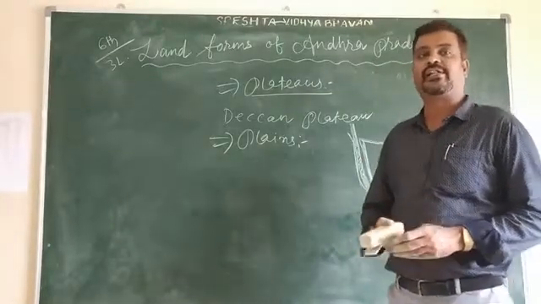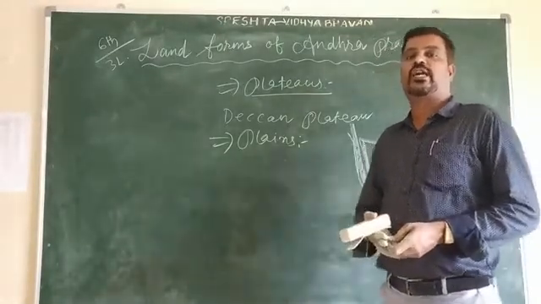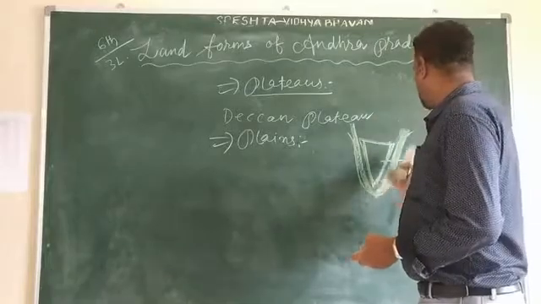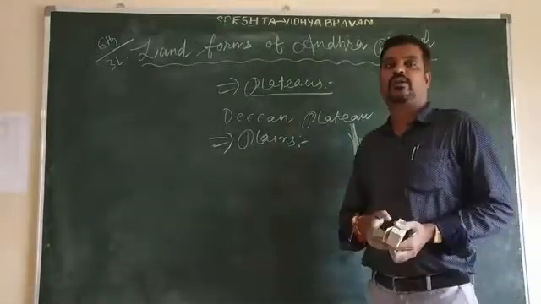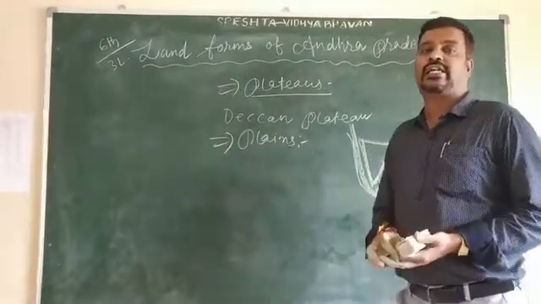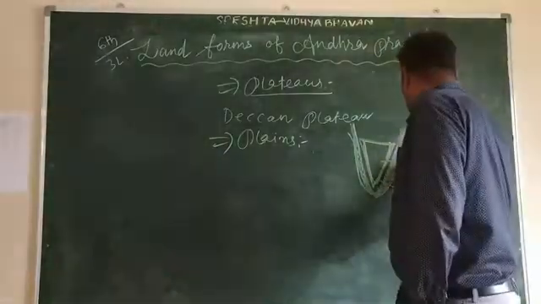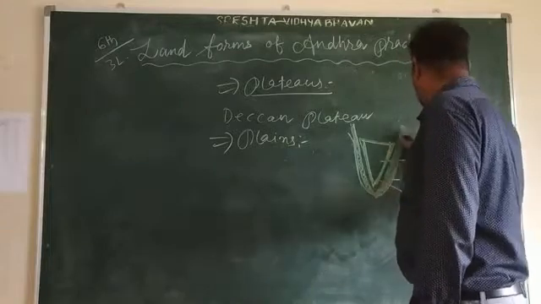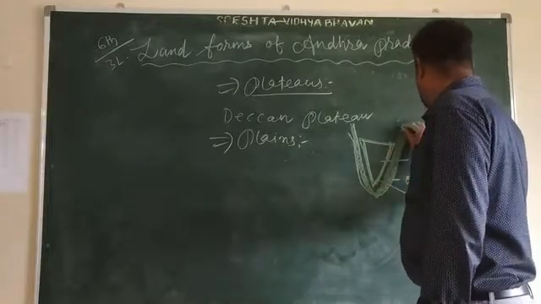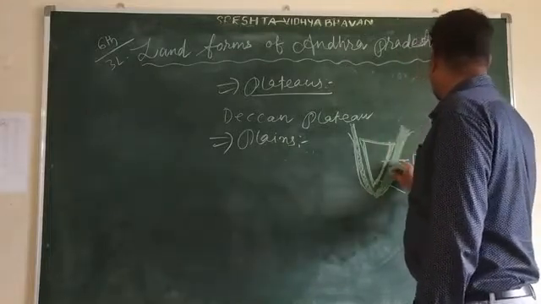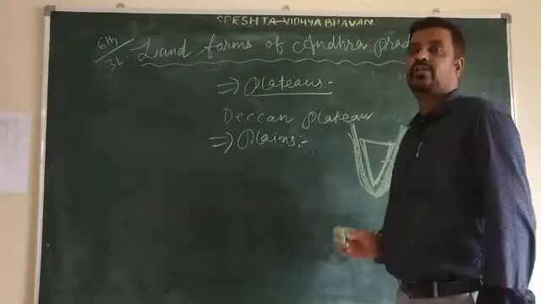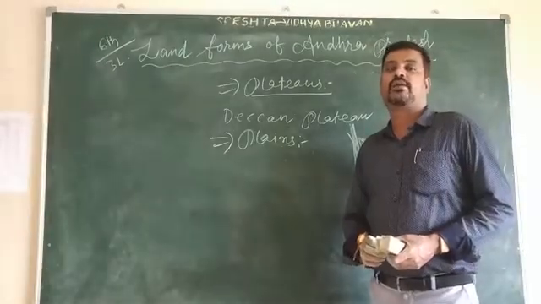These plains are called the eastern coastal plain. They are on the eastern side, along the coast of the Bay of Bengal. So all the eastern districts are located near the Bay of Bengal.